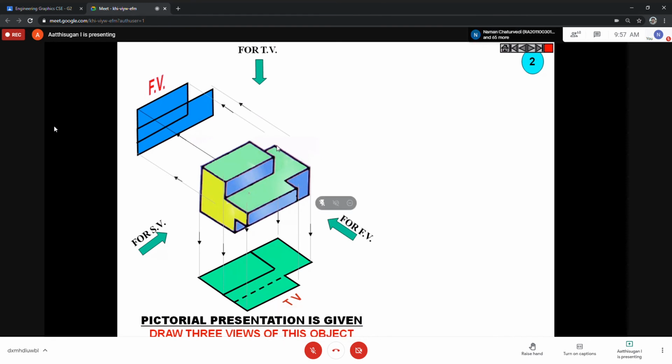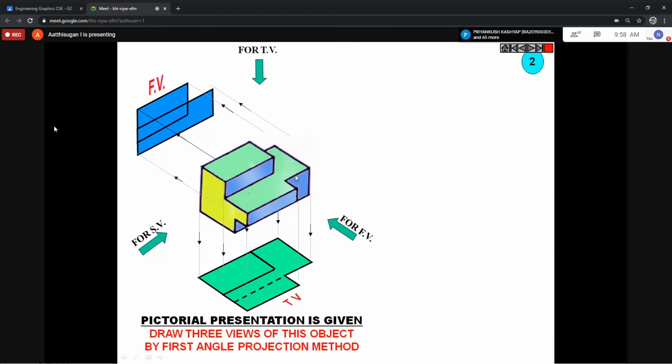Here, this image, this block is not fully up to this entire length. Here some hollow portion and cut portion is there, so according to this you can draw some dotted line. From here up to this entire length, maybe some portion is not visible from this side. This back side is not visible. Some cut portion is there but not visible, so you draw a dotted line here. Similarly here, that cut portion, according to this line, you draw a dotted line.